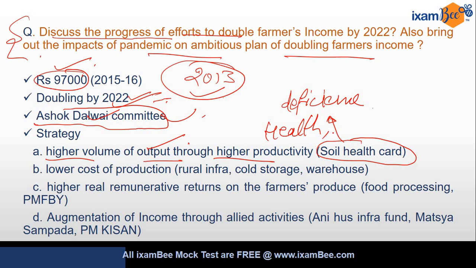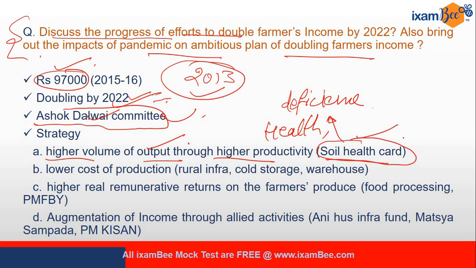Okay, so if we are aware of the capability of land, or let's say soil health of the farm, then we will be able to accurately decide the cropping pattern, है ना? And if we are accurately deciding the cropping pattern, there are high chances of high productivity, है ना? So this is the progress, and this is the strategy, right? So you should talk in your answer in this tone.